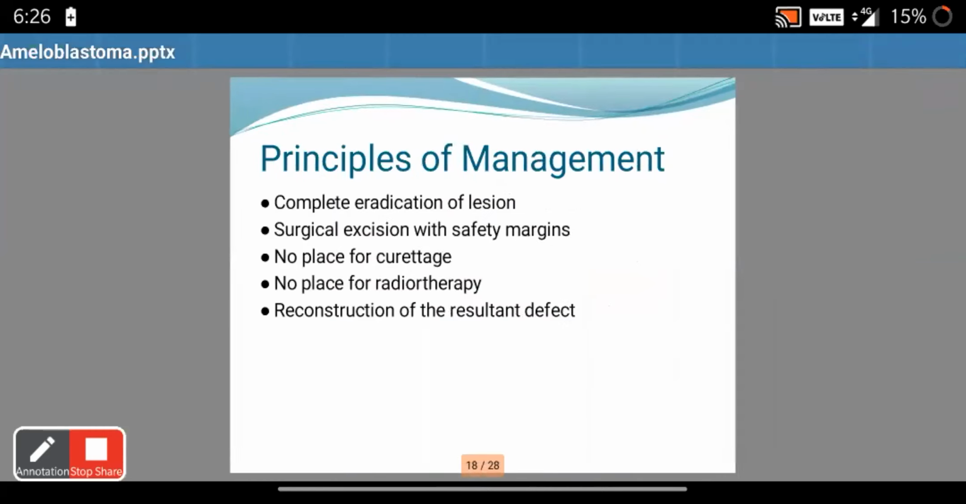The principles of management of ameloblastoma are complete eradication of the lesion, followed by the complete eradication should be done with safety margin so that there is no recurrence of the lesion. Then curettage cannot be a treatment option for ameloblastoma as the recurrence rate is high. Then radiotherapy cannot be used for ameloblastoma as ameloblastoma is radio-resistant, and the reconstruction of resultant defect should be done as ameloblastoma is a large lesion.